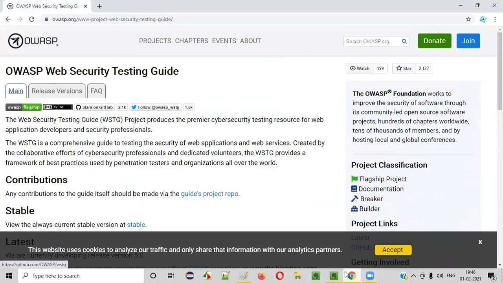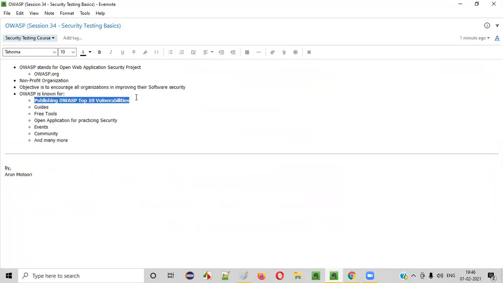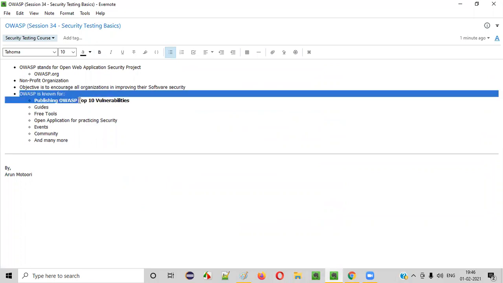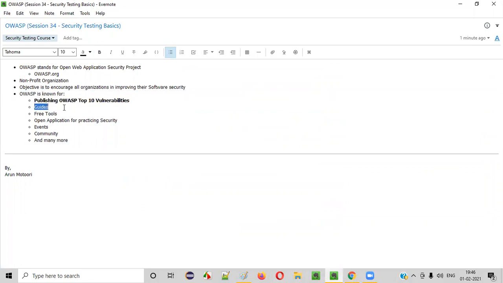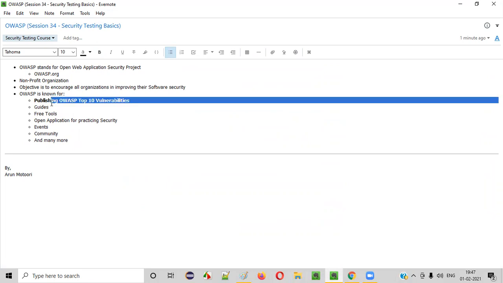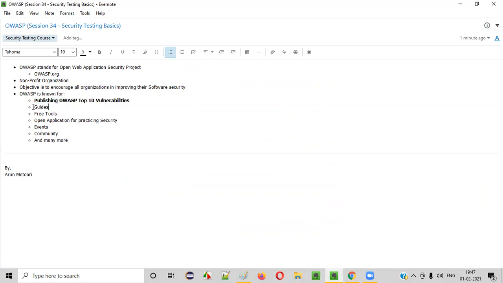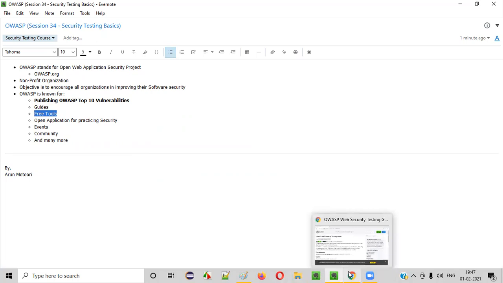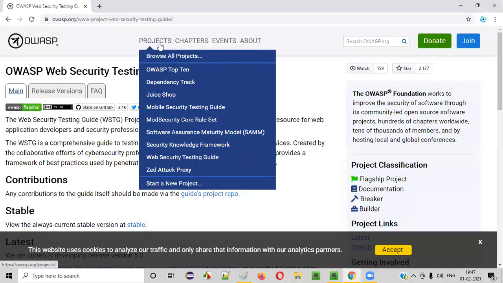Fine. So guides. Apart from this OWASP top 10 vulnerabilities, guides are provided by the OWASP. You see a lot of information is provided for free for you so that you can learn security, right? It's not only for the security testers, guys, but organizations can also go through these guides and implement the security measures. And OWASP also provides some free tools, guys. Let me show you an example of a free tool that OWASP provides.